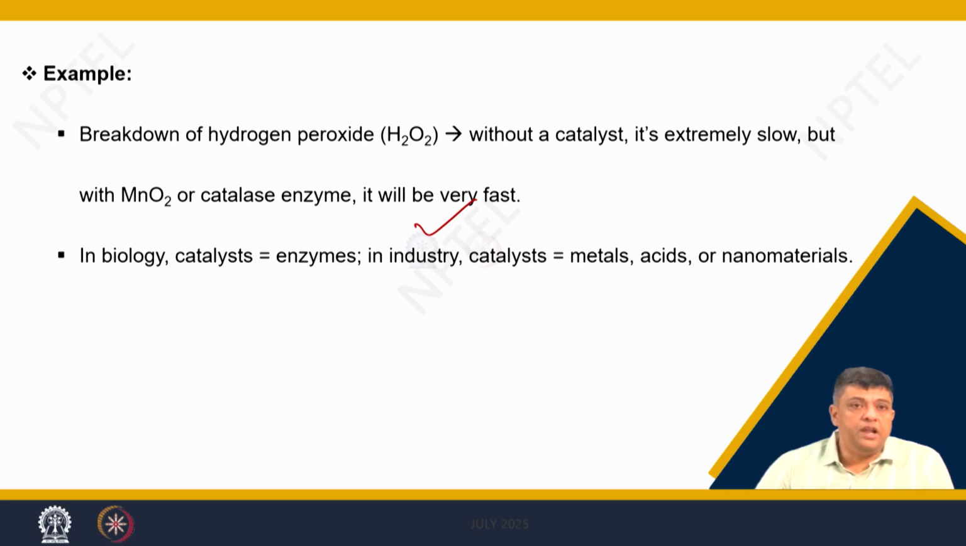So, in biology, you have catalysts which are made up of enzymes. You have catalysts which are used in various industries, and these include metals, acids, oxides and their hybrids. So, you have various types of examples.